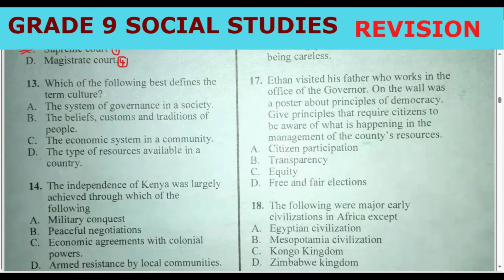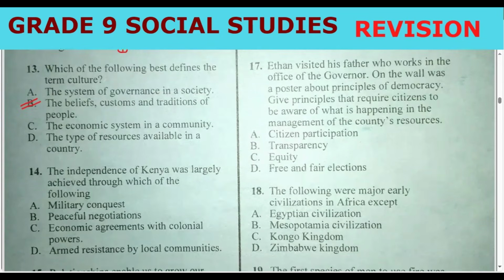Which of the following best describes or defines the term culture? What is culture? This question is for grade 4, 5, 6. Let's start with the choices. The system of governance, no. The economic system in a country, no. Culture is simply people's way of life. So the beliefs, the customs, the traditions of people, the food they eat, it has various aspects of culture. Can you remember them? The food, the language, the weapons, the games and sports they play, and so on.